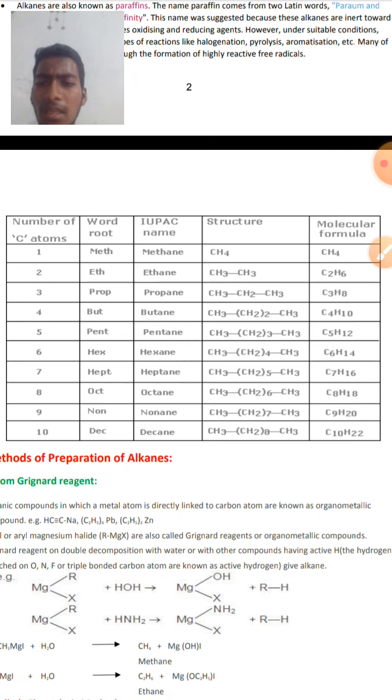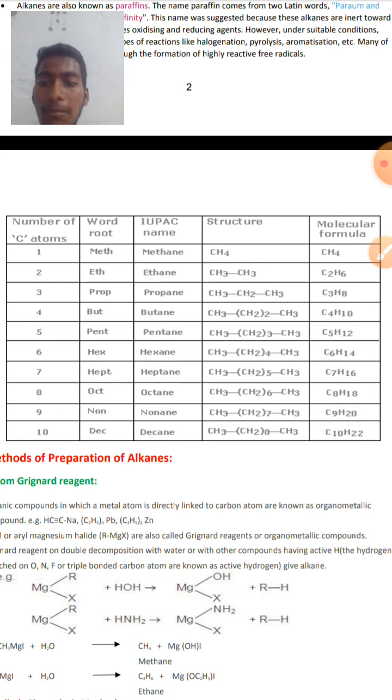If three carbon atoms are present, what is the root word? Prop. And the IUPAC name will be propane. Structural formula will be CH3CH2CH3. Molecular formula will be C3H8. If four carbon atoms are present, the root word will be but, and the IUPAC name will be butane. Structural formula will be CH3(CH2)2CH3. The molecular formula will be C4H10.